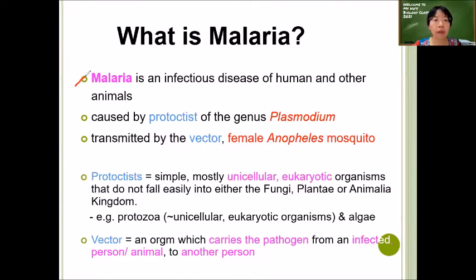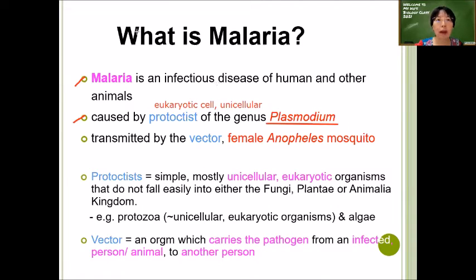So malaria is an infectious disease of humans as well as other animals. That means the pathogen can infect our body and also can infect animals like monkeys. It is caused by a protoctist. You know that protoctist is a kingdom of organisms made up of eukaryotic cells, and they are unicellular organisms. So it is of the genus Plasmodium.